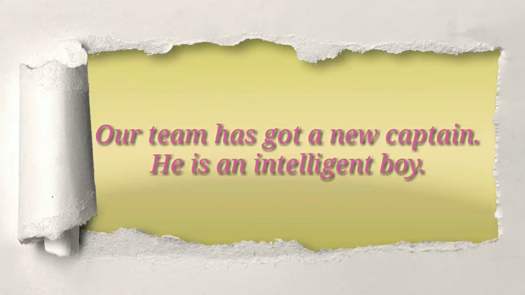In the first sentence, what is the adjective given? Yes, new is the adjective here. So we have used the article a before the adjective, that is new. And look at the second example. He is an intelligent boy. Here, what is the adjective given? Yes, that is intelligent. So we have used the article an before the adjective, not before the noun.